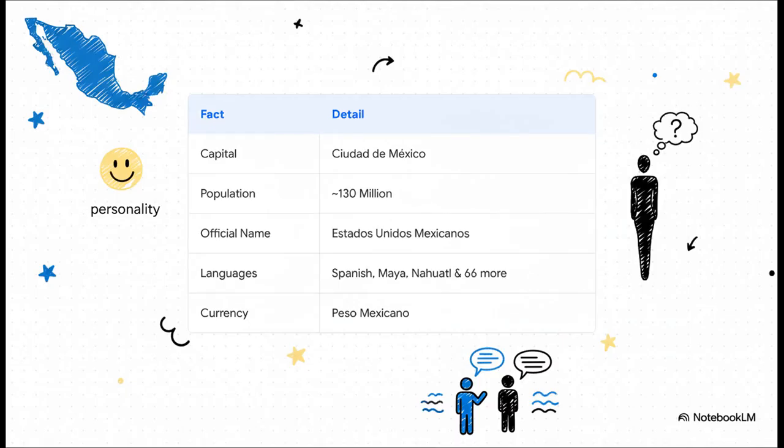Now, before we get into the how, let's just take a second to appreciate the what. Guadalupe is from Mexico, which, as you can see here, is a country with an incredibly rich identity. This matters because in Spanish, where you're from isn't just some random fact. It's seen as a permanent, fundamental part of who you are. And that idea is really key for the verb we're about to learn.